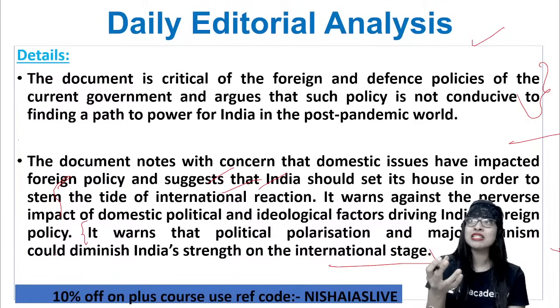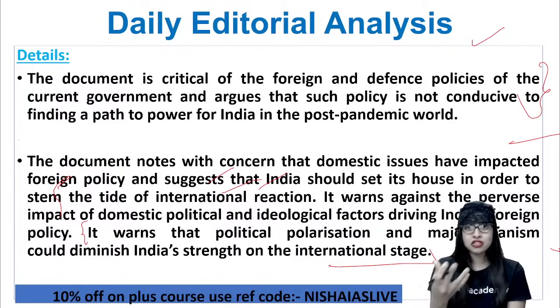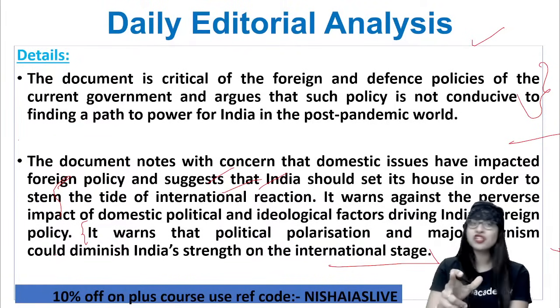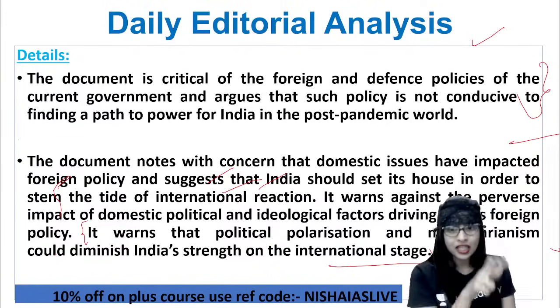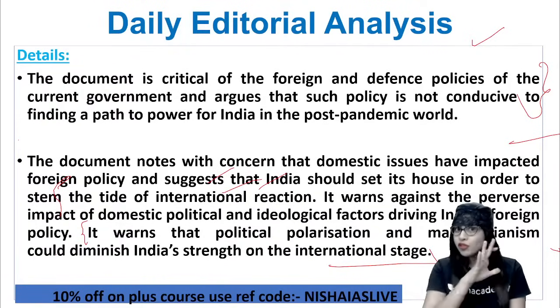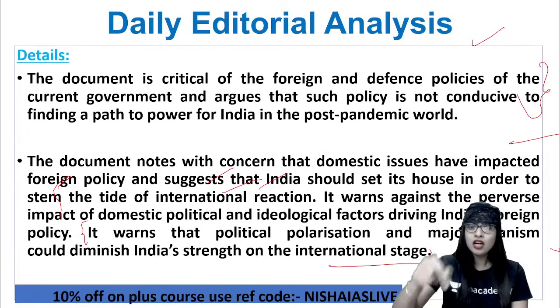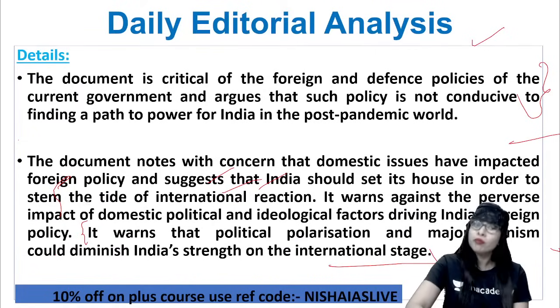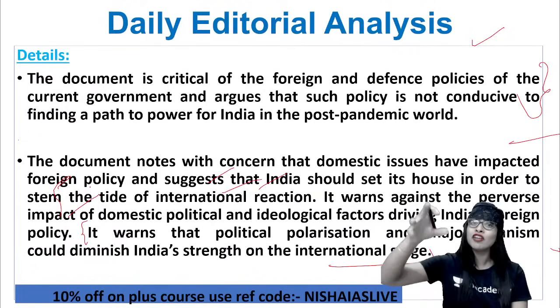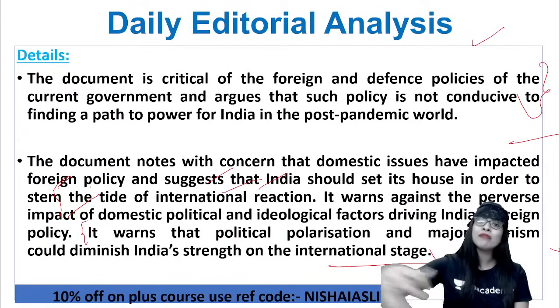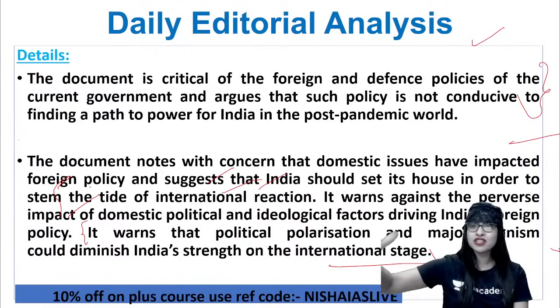And this particular document is giving a realistic picture of the foreign policies of India, what are the disadvantages we have and what could be the future. If you want India's foreign relations with other countries to be better, then we got to make sure that such internal political polarization and majoritarianism shouldn't be there, because that is diminishing the strength of our country on the international stage. We got to create confidence in the minds of investors, so we'll be able to improve foreign investments and relations.